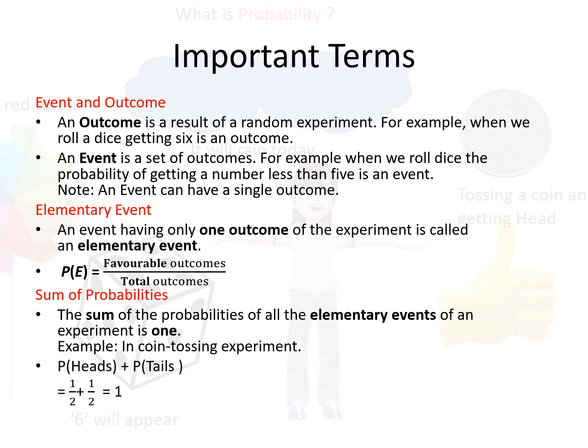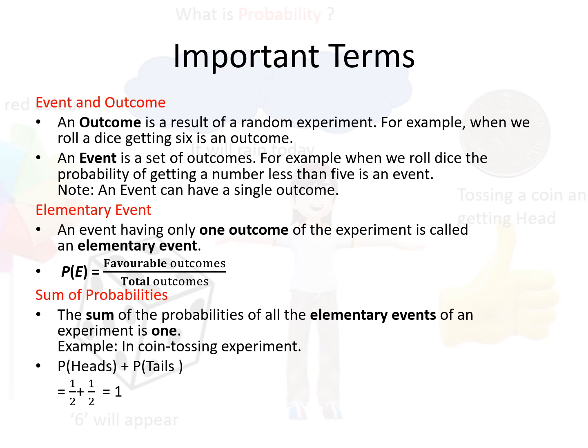Next is elementary event. An event having only one outcome of the experiment is called an elementary event. Probability of event can be calculated using the formula favorable outcomes divided by total number of outcomes.